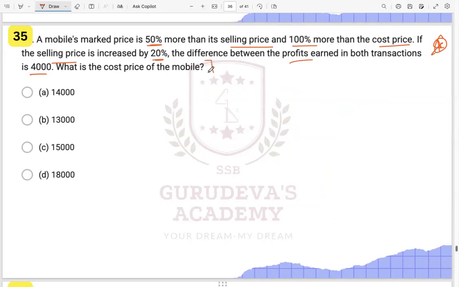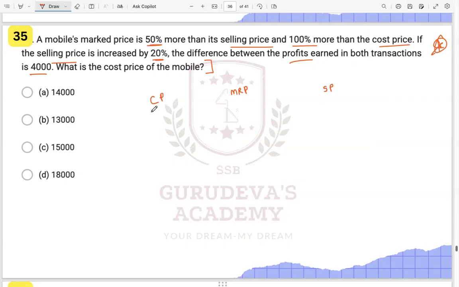Now understand this question. Many of you might not have done it. So just understand how we do this. See, we have a cost price, we have an MRP, and we have a selling price, right? So what all things are given? A mobile's marked price is 50% more than its selling price.